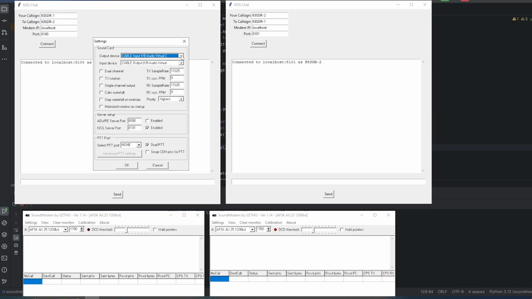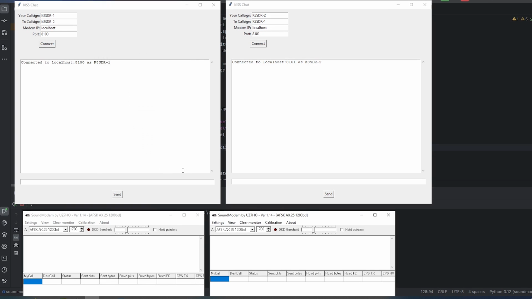So we want to make sure that we have our KISS port enabled and set to the correct port number for our given client. And since I have these set, I'm going to go ahead and hit cancel. And from here, we're just going to send a couple of messages back and forth between these applications just to give you an idea of how everything works.